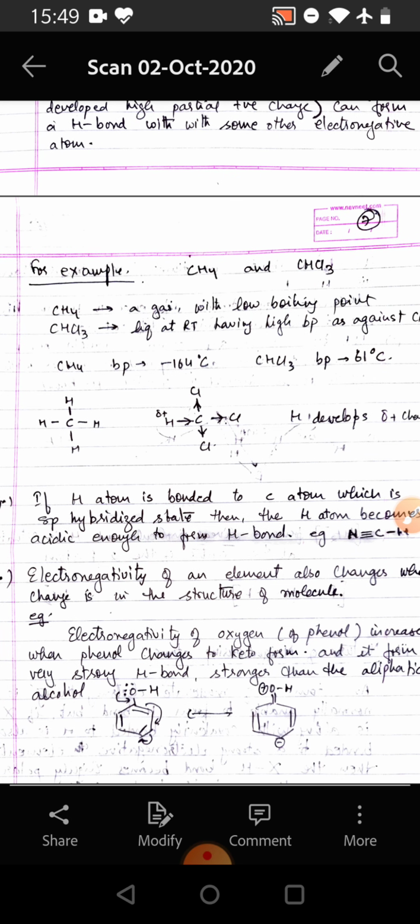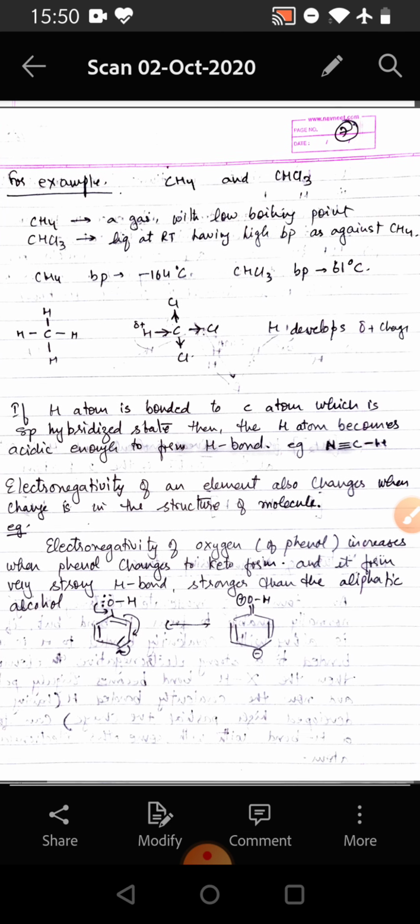For example, CH4 is a gas with low boiling point and it doesn't form hydrogen bond. But if hydrogen atoms of CH4 are replaced by chlorine, then it forms CHCl3, and it is a liquid at room temperature having high boiling point as against CH4.